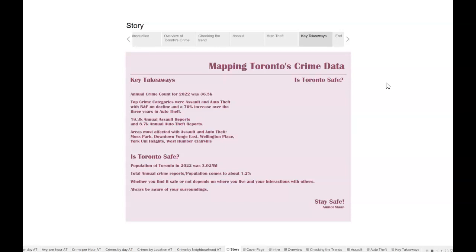So whether you find it safe or not depends on where you live, as we saw that some of the areas had more consolidated spots for crimes, and it also depends on the people living in the neighborhood. So whether it's safe or not, let's all be aware of our surroundings and stay safe.